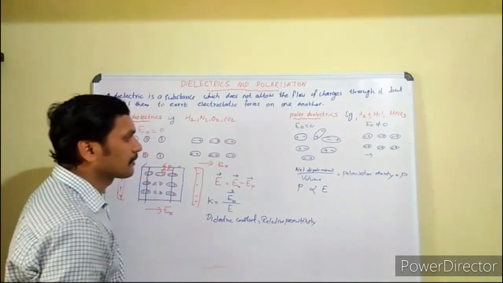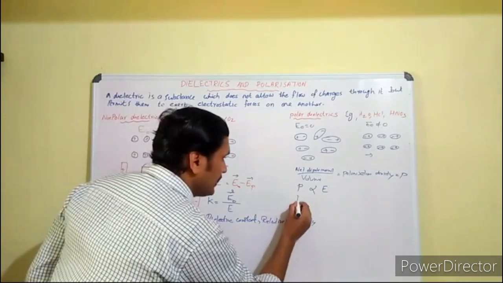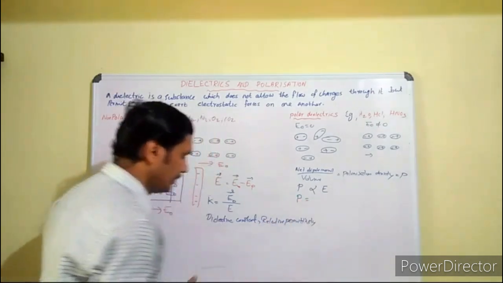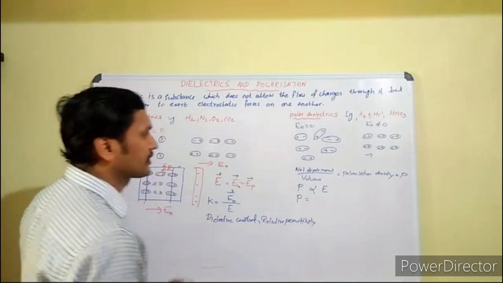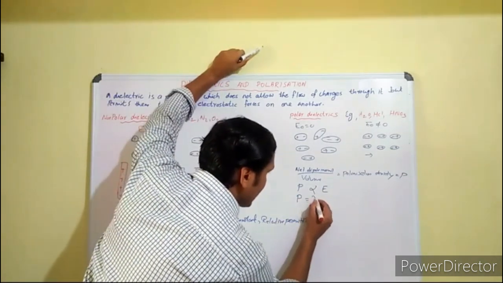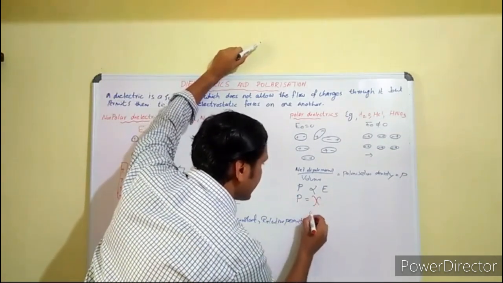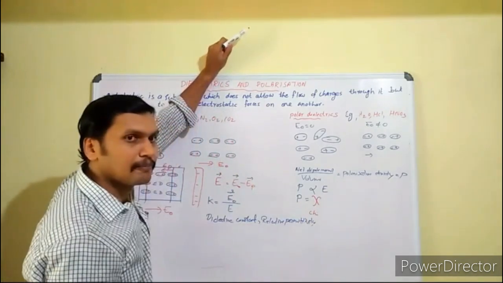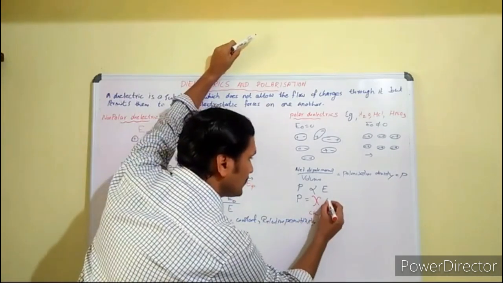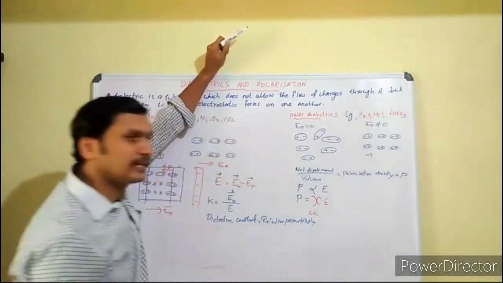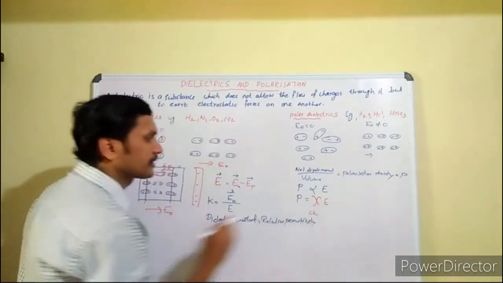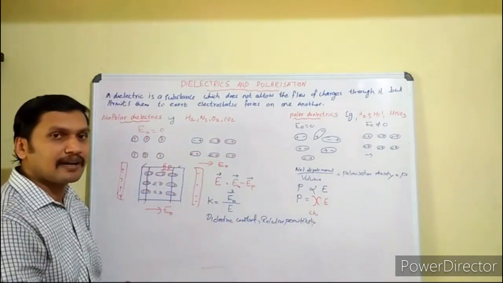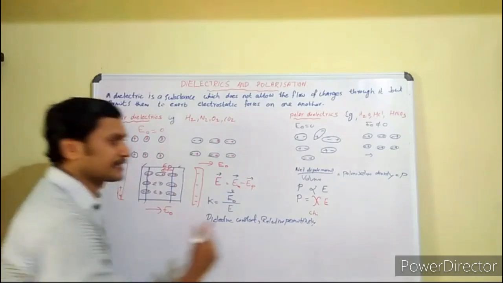Or we can remove the proportionality by introducing a constant, chi. P is equal to chi times E, the reduced electric field. And this proportionality constant chi is known as electric susceptibility.